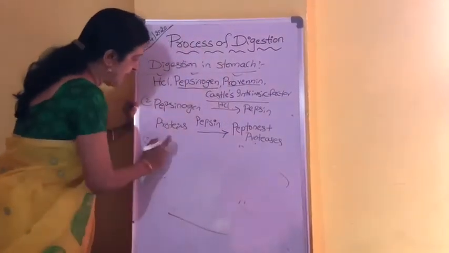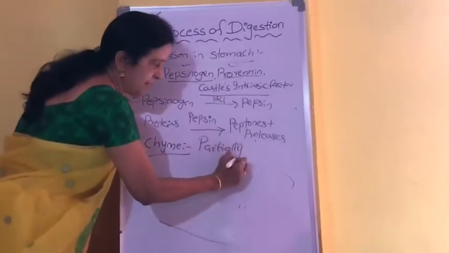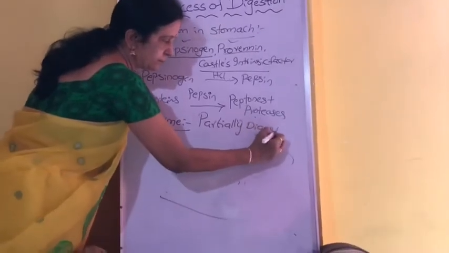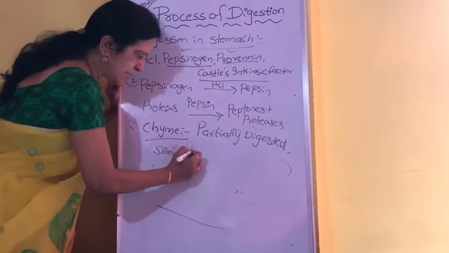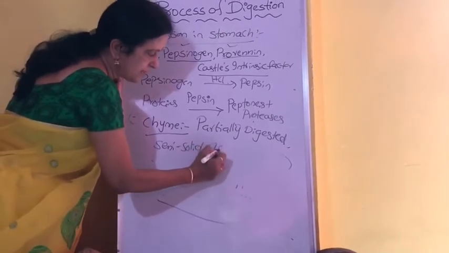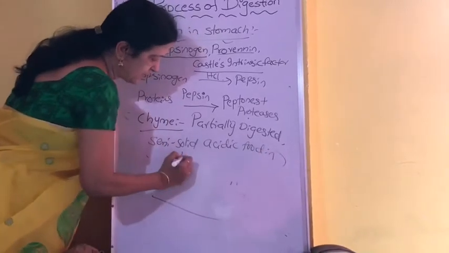What is this chyme? Chyme is the partially digested, semi-solid, or you can say semi-liquid, acidic food in the stomach.